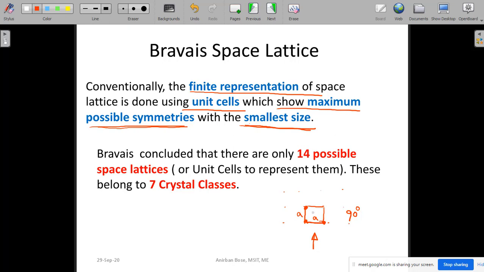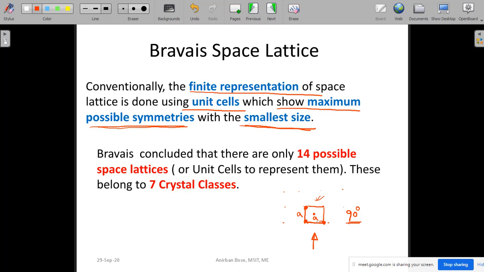Suppose at this location it is there. Now you rotate with respect to the central position by 90 degrees, and it will take a form exactly similar to what you are looking at now. So every 90 degrees you will get a symmetry.